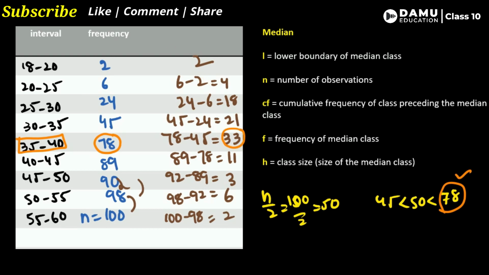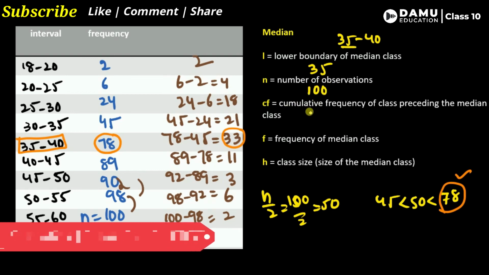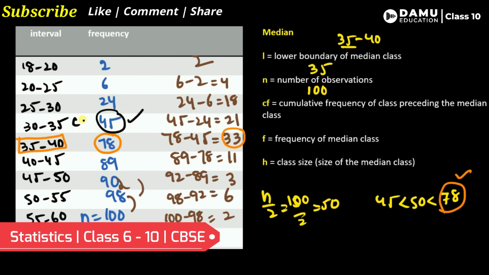Then the lower boundary of 35 to 40 is 35. So what is the lower boundary? 35. The number of observations, as we know, is 100. Then the cumulative frequency of the class preceding the median class is nothing but 45. So this is CF, which is 45. Then the frequency of the median class is 33. Then the class size is 5. So we have calculated all these values from this table.